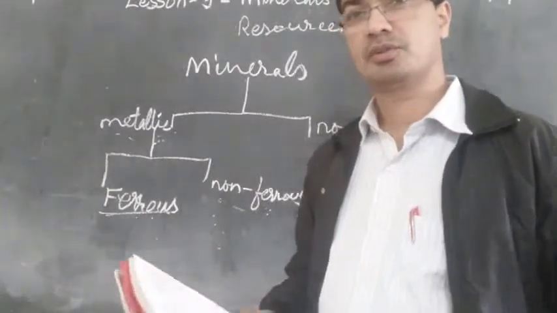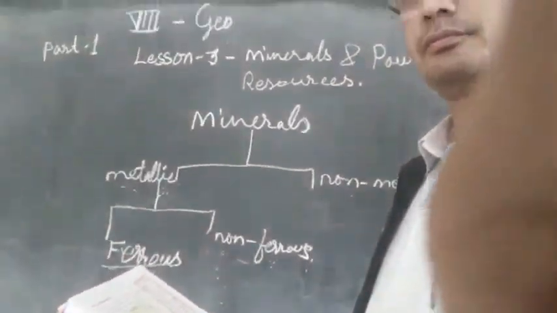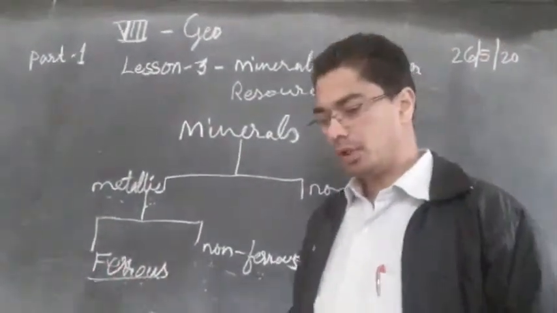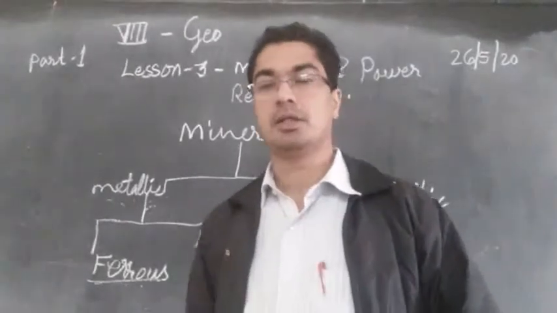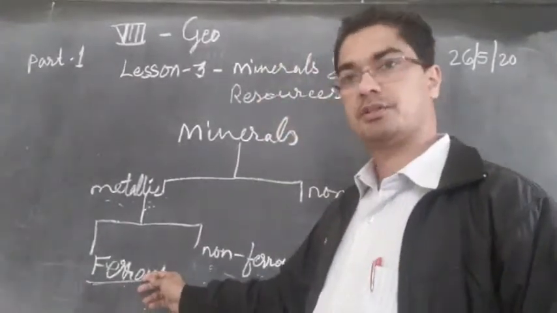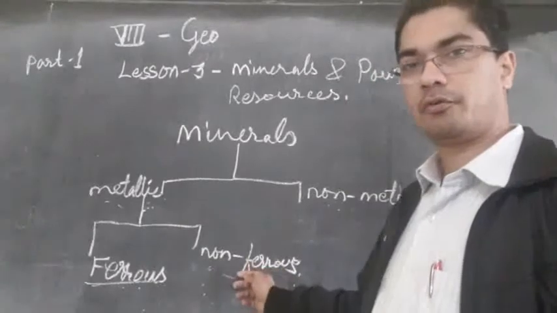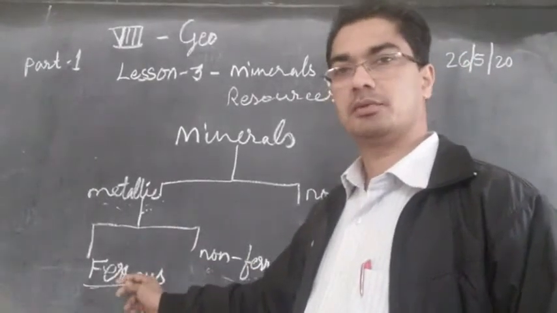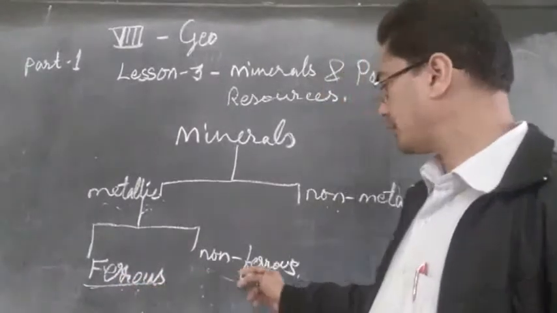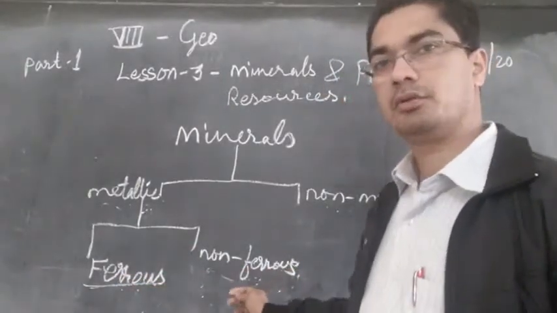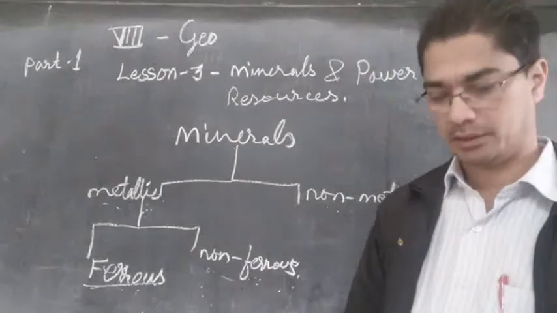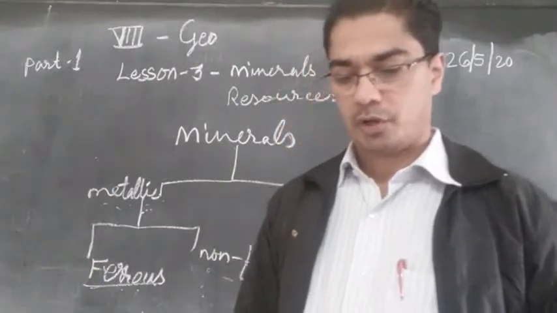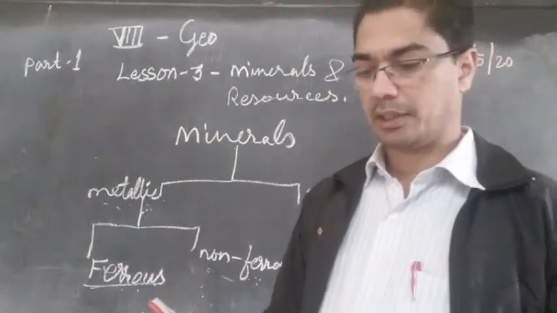Any of them may be contained in the non-ferrous metals. I hope you understand. So we can underline what is the meaning of ferrous and what is the meaning of non-ferrous metals. So ferrous minerals contain iron, and non-ferrous minerals contain no iron but some other metals. And non-metallic minerals do not contain metals.